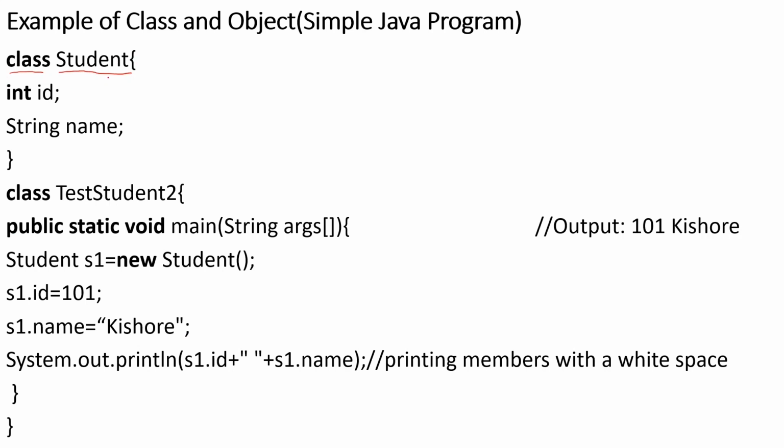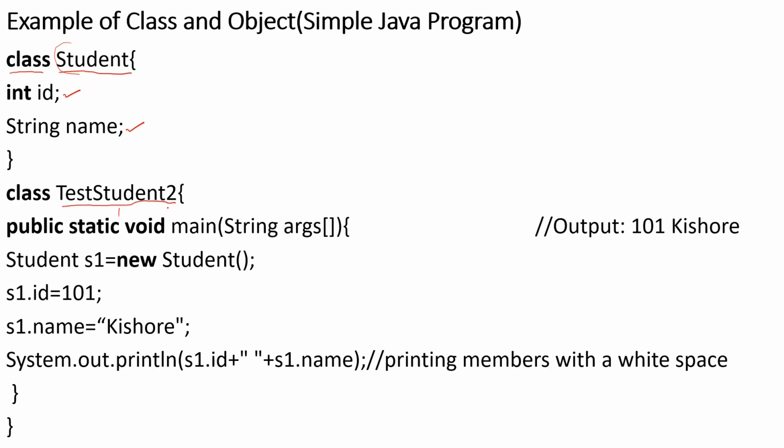In that class, I have declared the ID of that particular student and the name of that particular student. This is one class, which has only two properties. The Student class has two properties, that is ID as well as name. Next, I'm going to create one more class. This is Student and this is TestStudent2. Now in this first class, I don't have a main function.